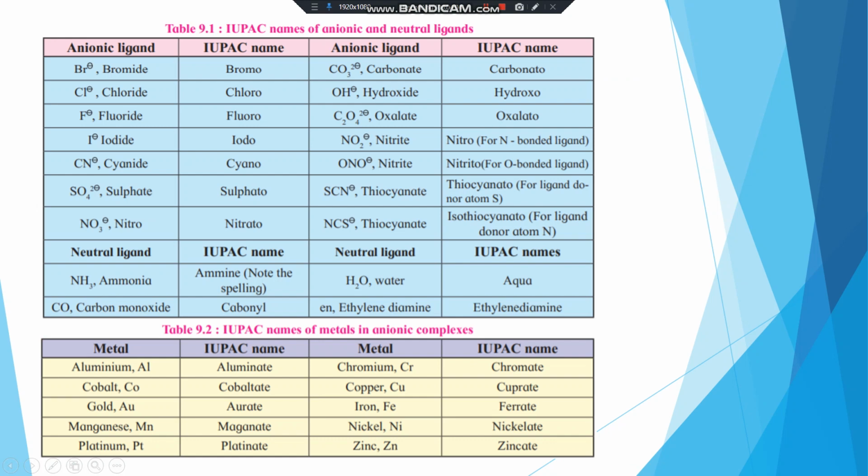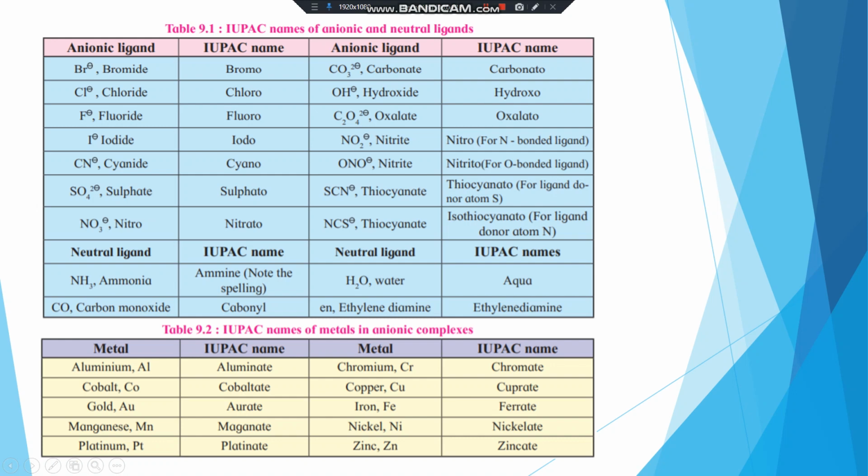Fluoride is fluoro. Iodide is iodo. Cyanide is cyano. Sulfate is sulfato. Nitrate is nitrato. Then carbonate, in IUPAC name carbonato; hydroxide, hydroxo; oxalate, oxalato; then nitrite, nitro,